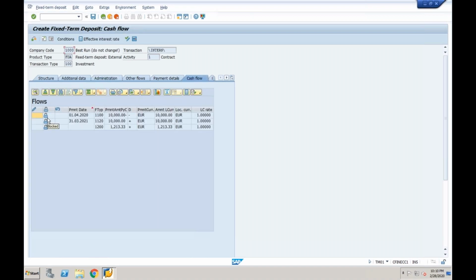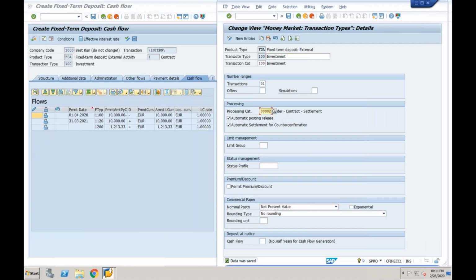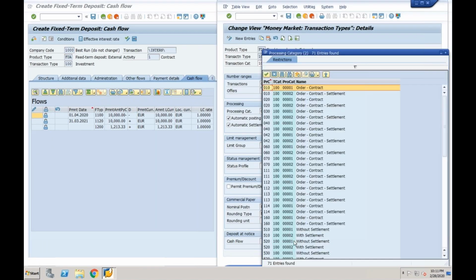Now what is it showing? It's blocked, right? So that means when you come to the transaction type, here if you select without settlement, in the sense, let's say in your company the end user is there. The end user themselves are going to release the transaction. In that case, we don't require settlement.